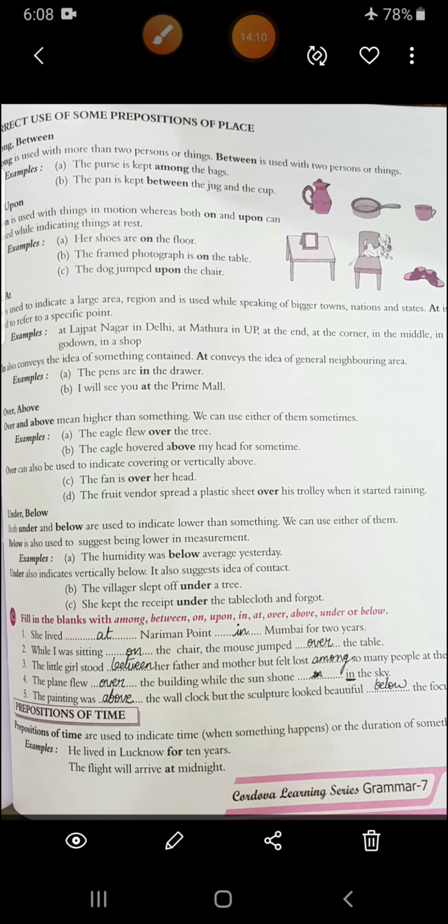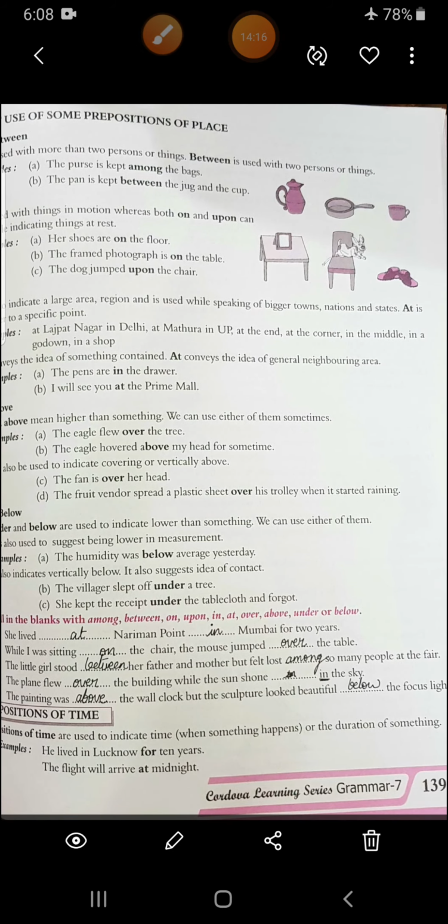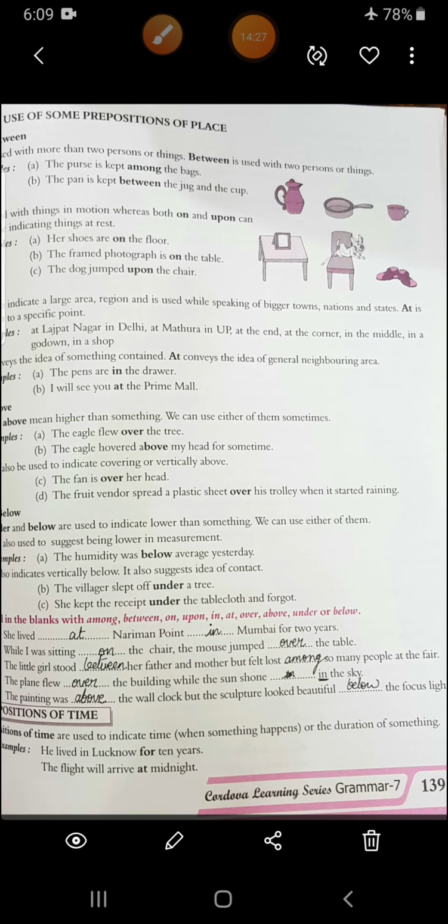Then we have prepositions of time. Prepositions of time are used to indicate when something happens, or the duration of something. Like he lived in Lucknow for 10 years. That means for that particular time, for 10 years he was living in Lucknow. The flight will arrive at midnight. What is the time? At midnight. Don't get confused. At is used for place and also for time.